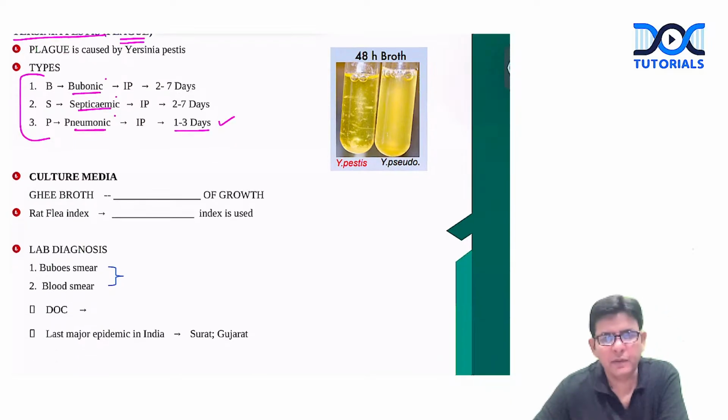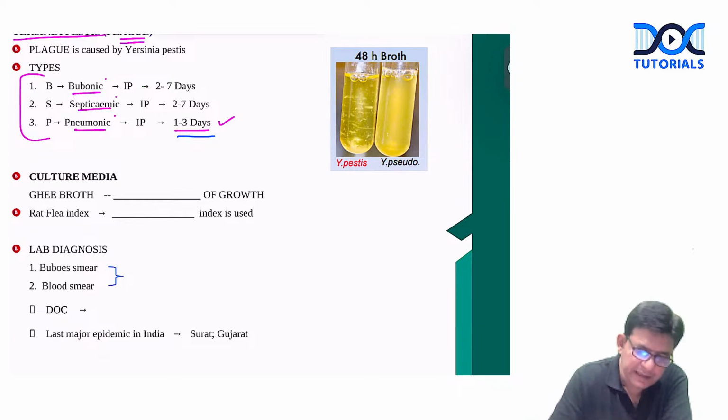So you should know about plague for sure: three types, bubonic, septicemic, pneumonic. Pneumonic has the shortest incubation period, 1 to 3 days, so it is very easy to transmit and very dangerous. Then comes septicemic and then bubonic plague.